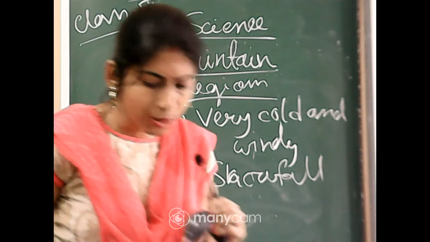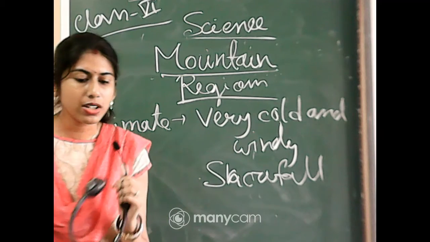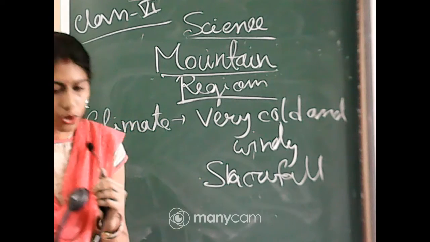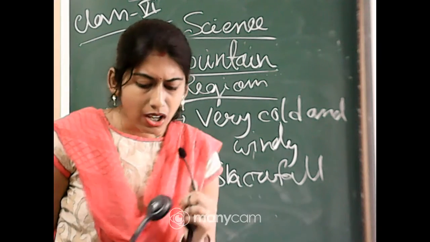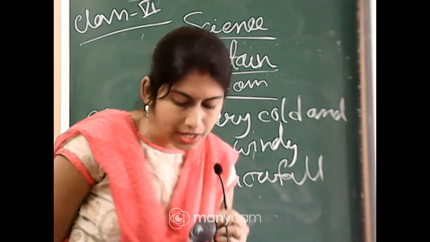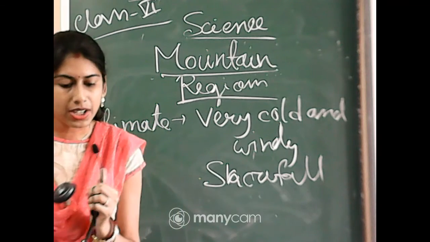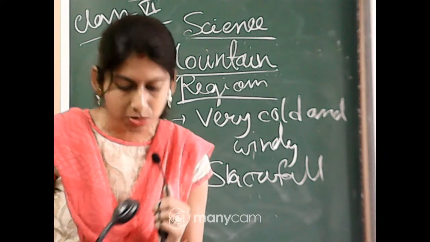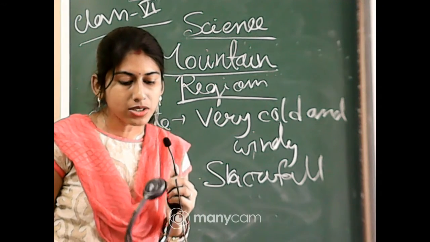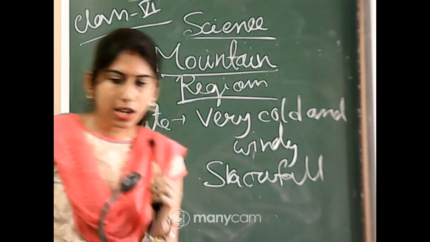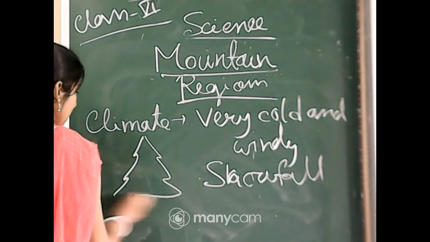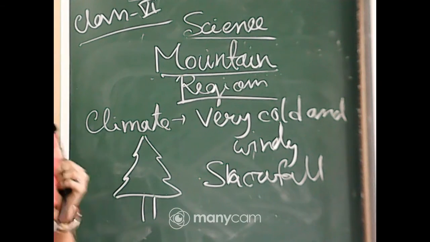Okay, so in the mountain regions there is a large variety of plants and animals living. Now, if you have visited a mountain once, then you have seen a large number of trees which have some special features. What are they? The trees are cone shaped and they have sloping branches. These types of trees can be found in the mountain area.